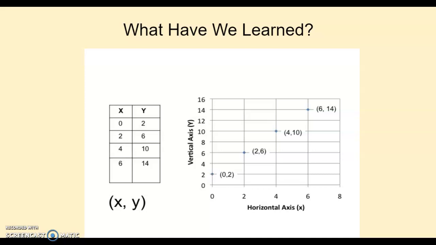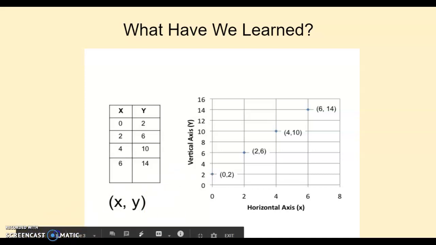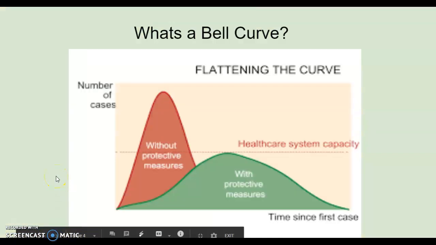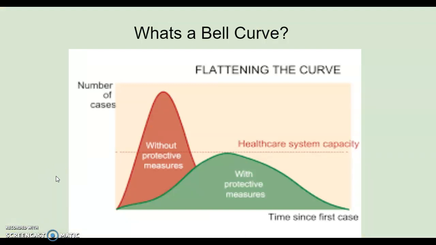If we take that one step further into today, you have probably seen this a lot on television, the bell curve or something very similar to this model. And if you've heard the phrase out there right now, it's flattening the curve. This is part of the reason why all of us are being safe and at home right now: we don't want to overwhelm our hospitals and our working staff, our nurses, our doctors, with so many patients. This is the reason why we're at home.